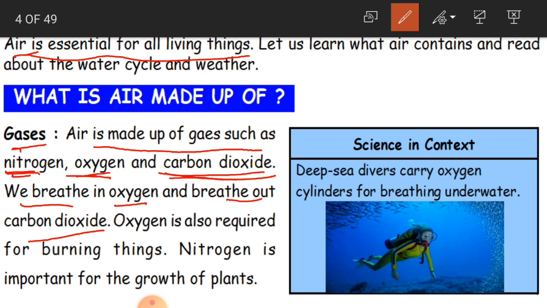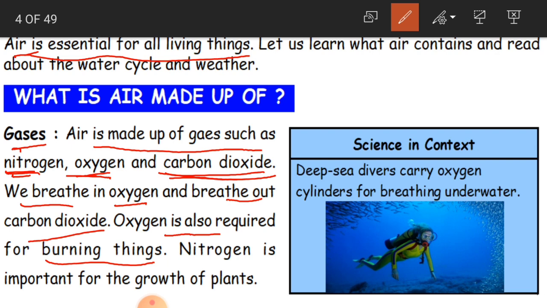Okay. Oxygen is also needed for burning things. For example children, if you light a candle and keep it open, then it is going to burn. You can see the flame of the candle because the candle is surrounded with air, that is oxygen. Okay, clear.